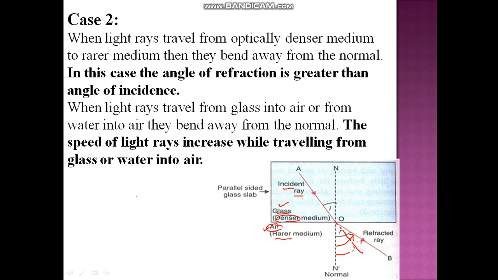So in this case, angle I happens to be less than angle R. So here we have angle of refraction greater than the angle of incidence, and this is the path taken by the light in the denser medium bending away from the normal.